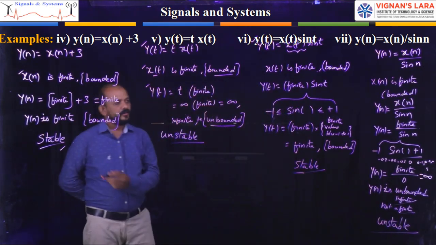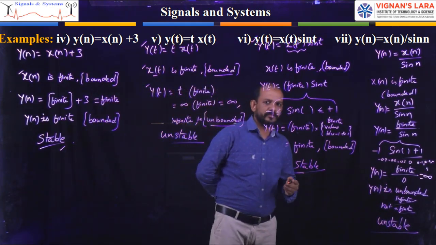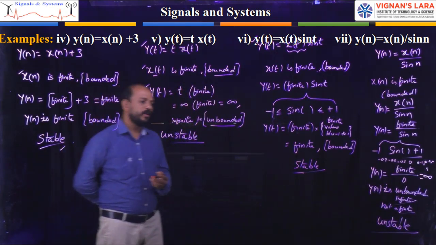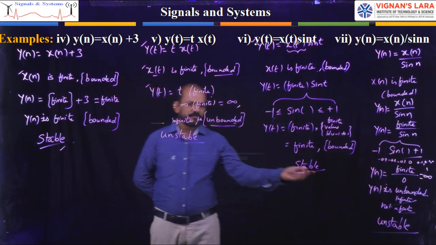Okay, this is how we go for stable and unstable systems. If they give us any equation, we can find out whether it is a stable or an unstable system. I can give you more examples for unstable also.